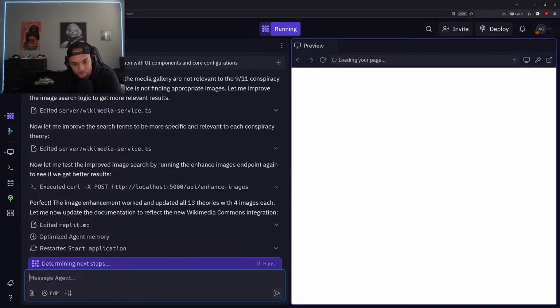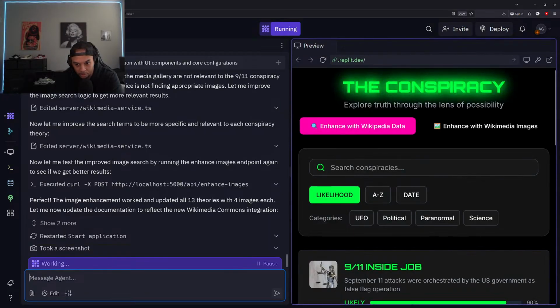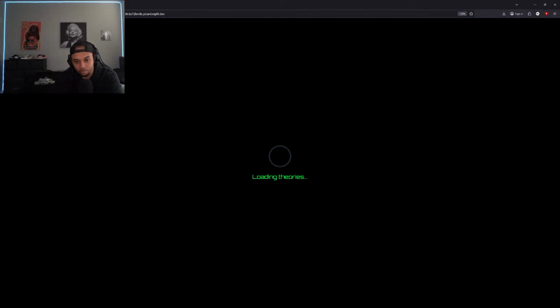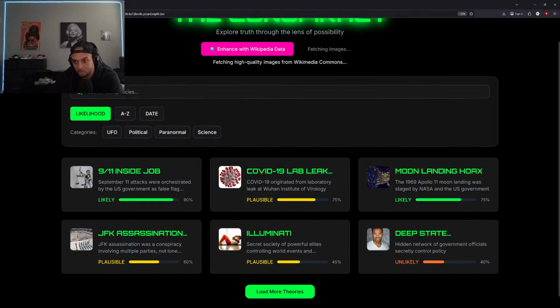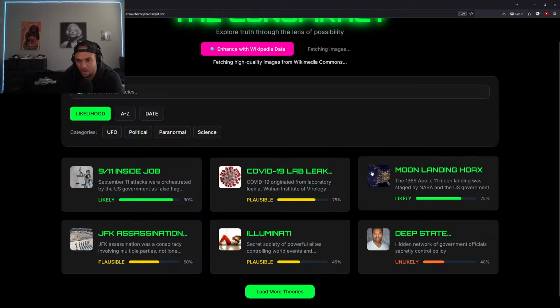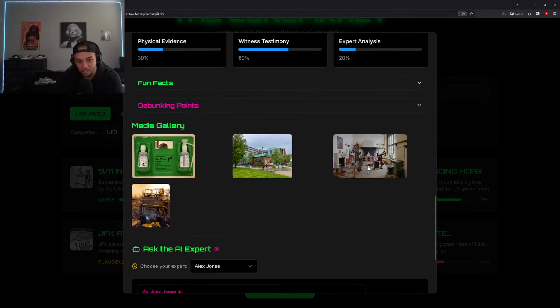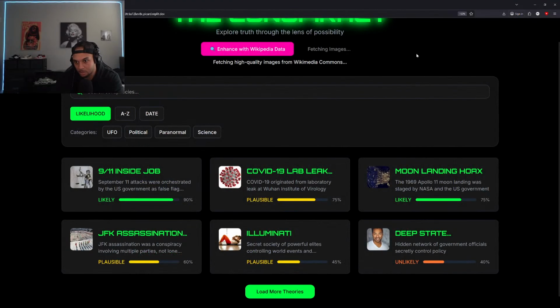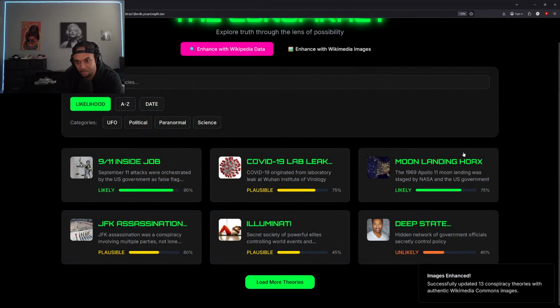All right, so image enhancements worked and updated all 13 there. Okay, cool. So it looks like it got that updated for us. Let's check it out. Enhance images. All right. Fetching images. Fetching high quality images from Wikimedia Commons. Okay, cool. Loading up those changes. All right, it's taking a while though. That makes me think it might be an issue, realistically. So maybe it's just not loading, because these haven't changed. Yeah, and they're actually showing the same image for everything.